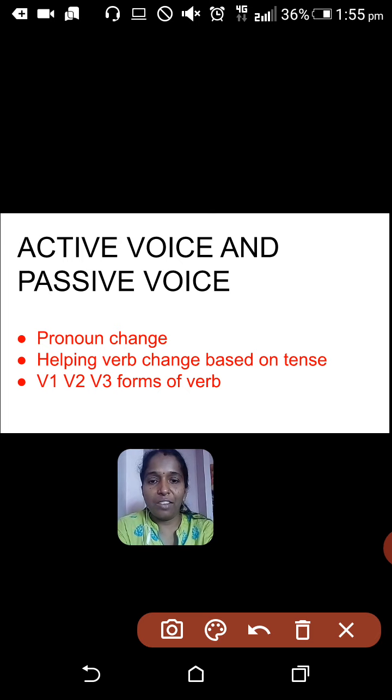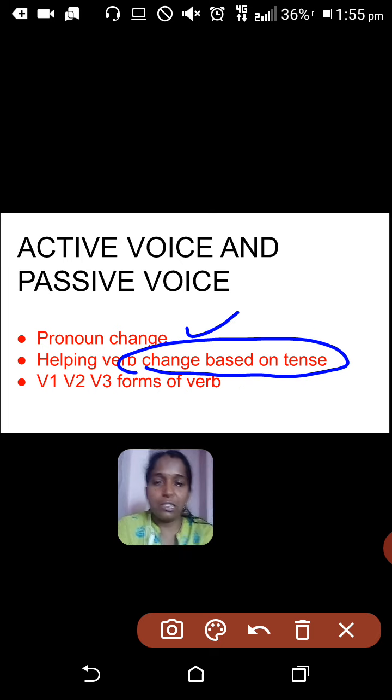The first change I have brought for you is pronoun change. The next change is helping verb change based on tense. So I was telling about this only repeatedly in the previous class that I'll come with a detailed explanation of this rule. I hope this video will fulfill that expectation.